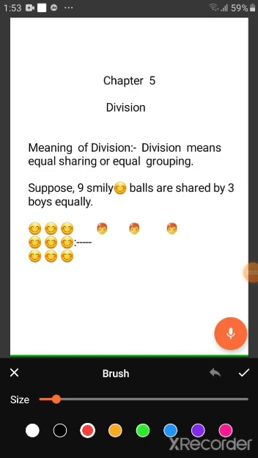Good morning, student. Today I'm going to teach you maths, chapter number 5, division. Now, meaning of division. What is the meaning of division? Division means equal sharing or equal grouping.